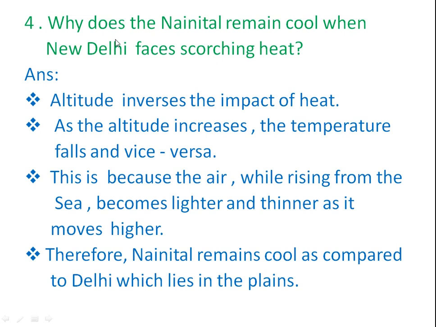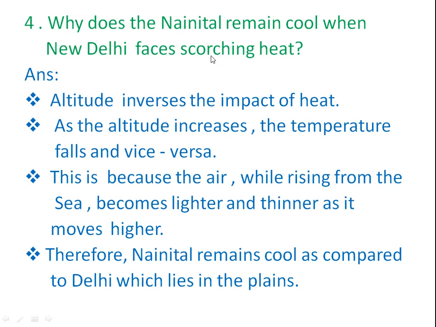Fourth question. Why does the Nainital remain cool when New Delhi faces scorching heat? What is the meaning of scorching heat? It is very hot. That is the meaning of scorching heat.